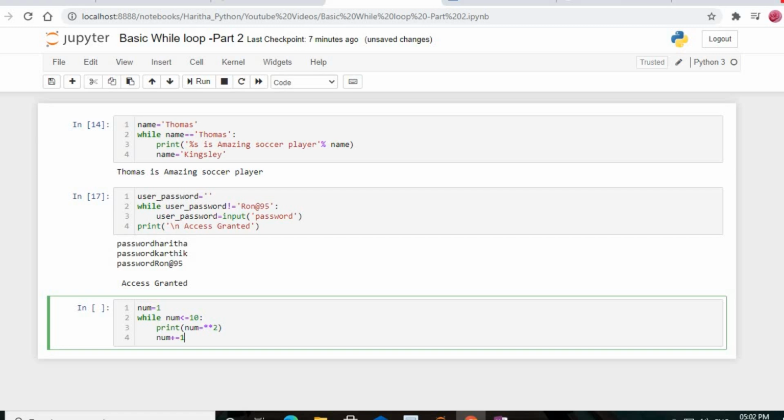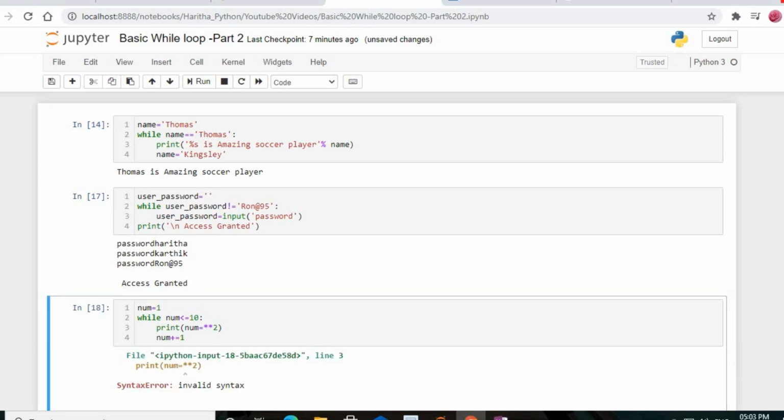To ensure that the loop does not go on forever, so that I only get the squares of the first 10 integers, we set up a condition in the while loop where the iterations will continue only until the value of num is less than or equal to 10. Just now I explained, right? We execute this, and the squares of the first 10 integers are printed in the console. So let's see. I'm just going to run the code now. Okay, here is an error.